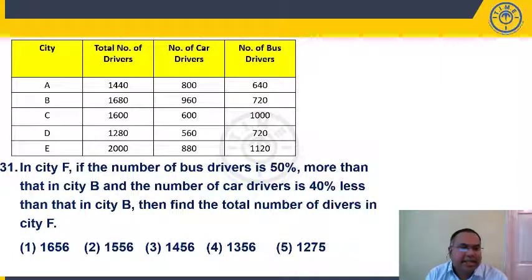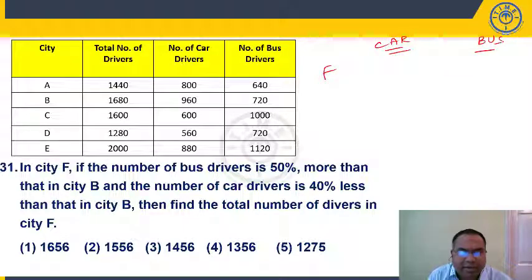Question number 31. In city F, the number of bus drivers is 50% more than that in city B, and the number of car drivers is 40% less than city B. Find the total number of drivers in city F. For city F we don't have information, but let us write down the given information here.